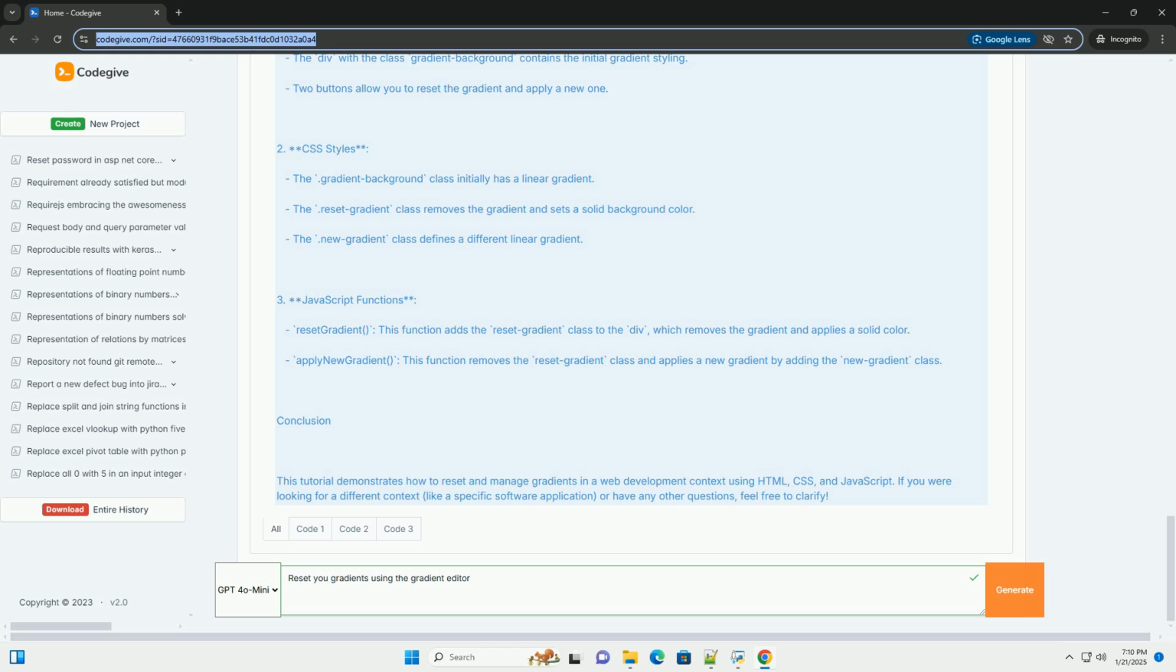3. JavaScript functions. resetGradient: this function adds the reset-gradient class to the div, which removes the gradient and applies a solid color. applyNewGradient: this function removes the reset-gradient class and applies a new gradient by adding the new-gradient class. Conclusion. This tutorial demonstrates how to reset and manage gradients in a web development context using HTML, CSS, and JavaScript.